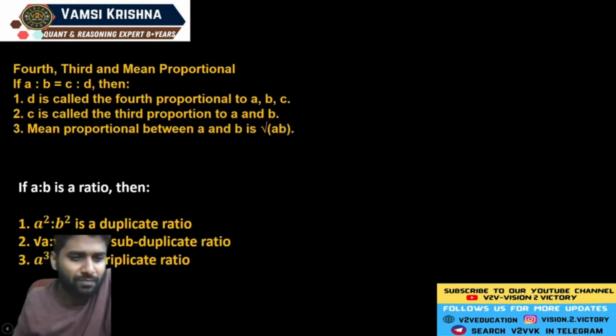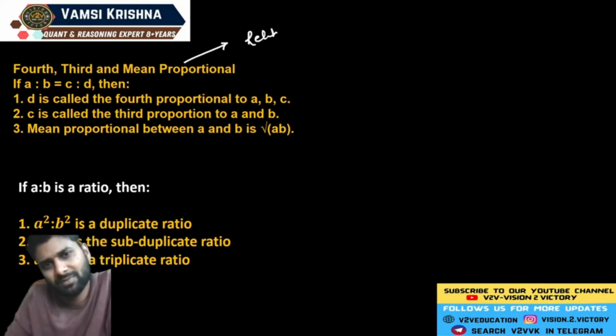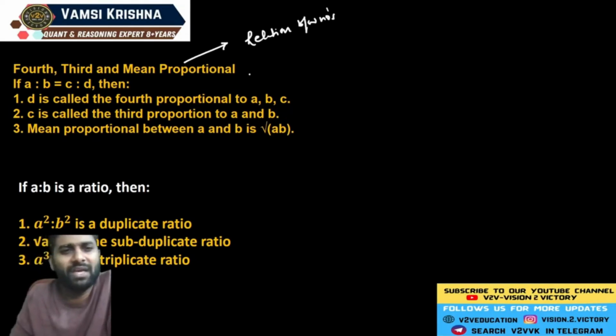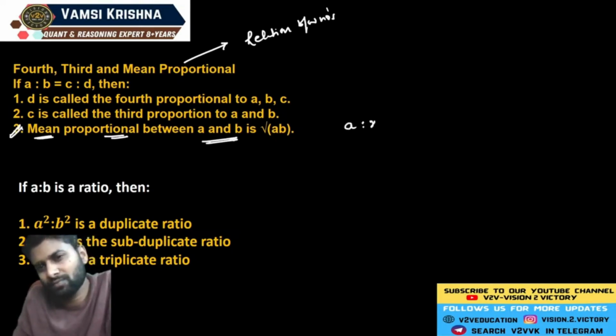So next one, see what are the main important calculations in the proportion concept. And you already know the definition of proportion. Proportion means relation between the numbers. Now see, for example, if A comma B, if two numbers are given, see the third point, if A and B, two numbers are given, what is the mean proportion of those two numbers?